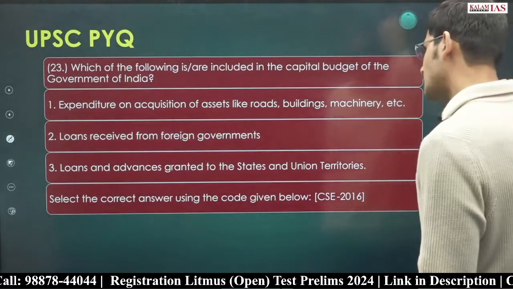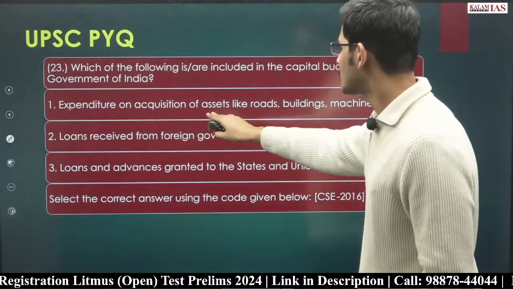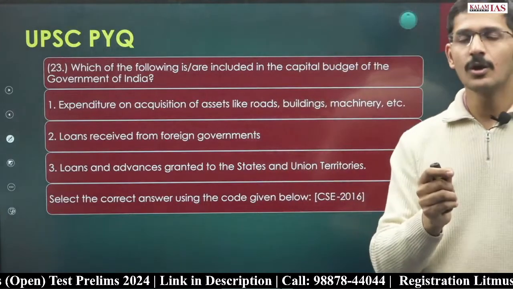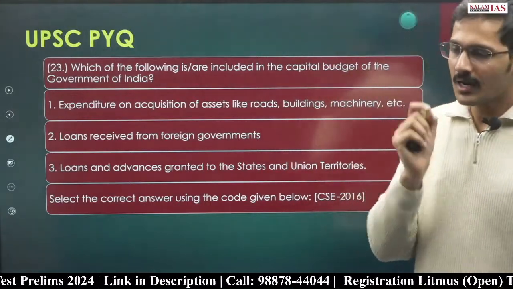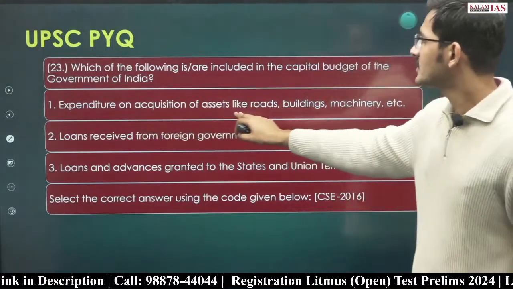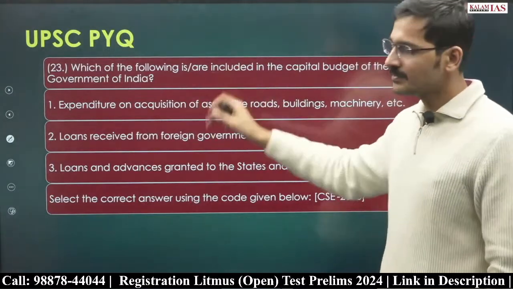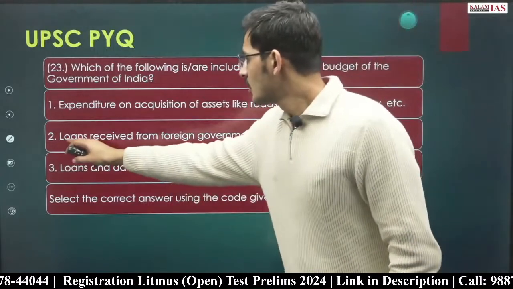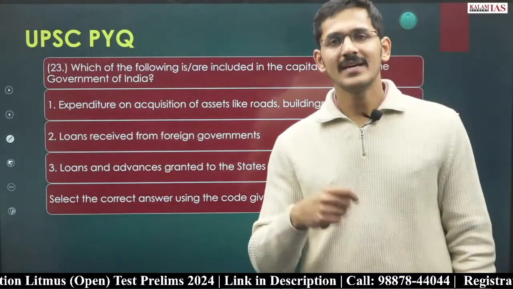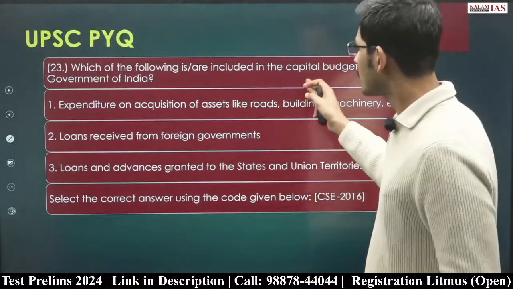Now the capital budget, first is expenditure on acquisition of assets like roads, building, machinery. We know whatever affects the assets and liabilities of the Government of India becomes part of the capital account. So what is part of the capital budget? Expenditure on acquisition of assets like roads. Yes, that is part of the capital budget. Statement first is part of the capital budget. Second is loans received from foreign governments. Again, loans received from foreign governments are debt creating capital receipts for the Government of India. That is why it is also part of the capital budget.